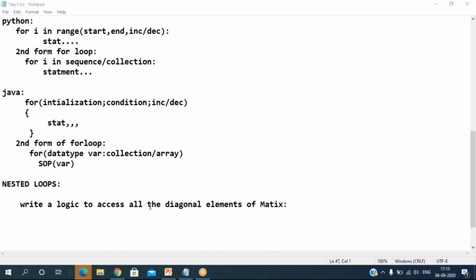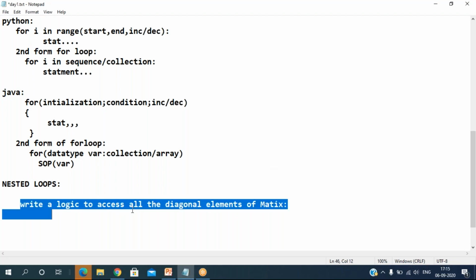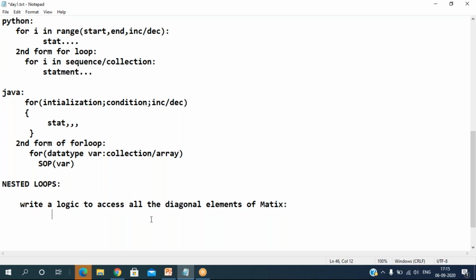Very simple one. You can write in any language, no problem. Just diagonal elements I want. Two or three members have responded: Pahima, Teja, Pooja, Ankita, Deepak. Okay.